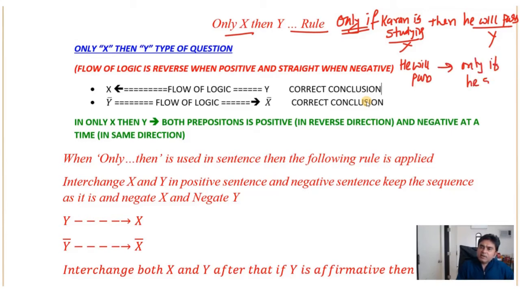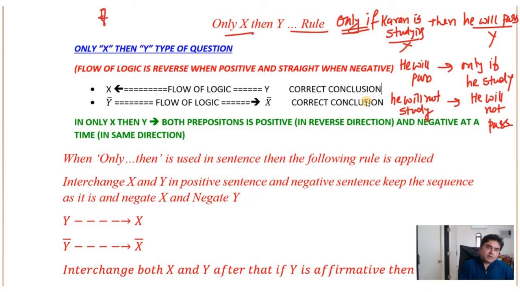or he will not study, then he will not pass. Did you understand? If it is an if type of question, only if, or if and then.